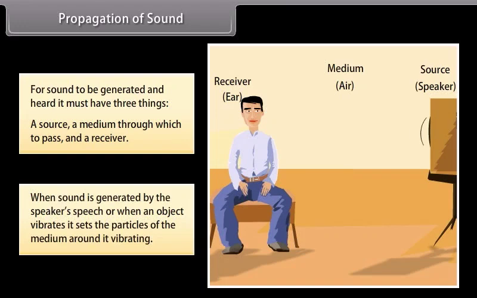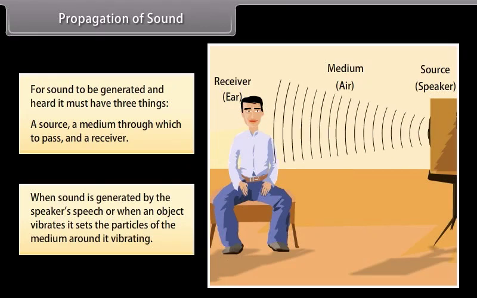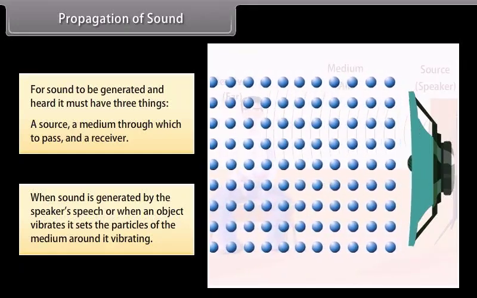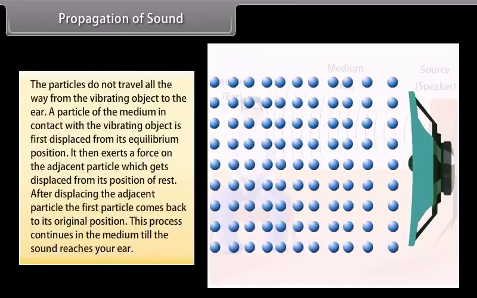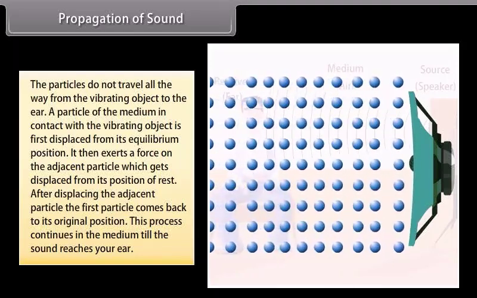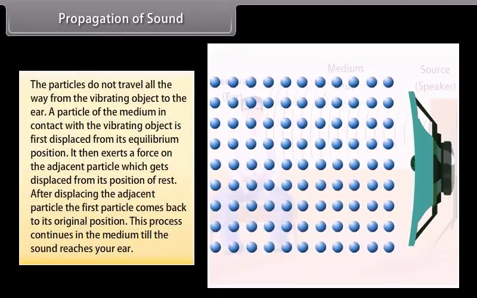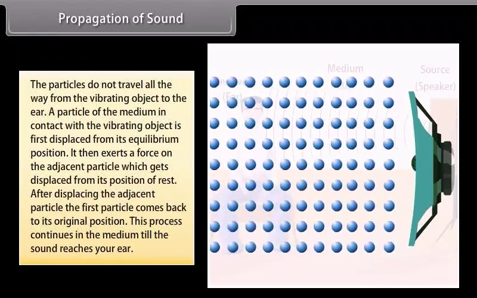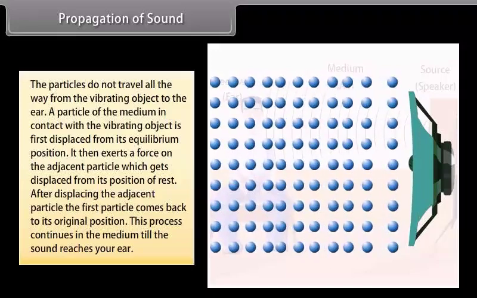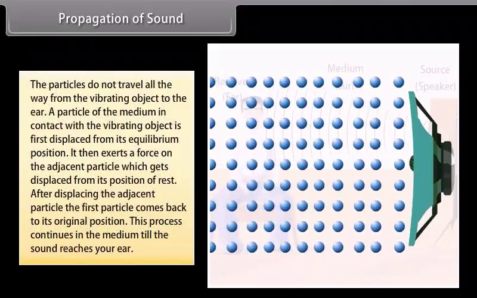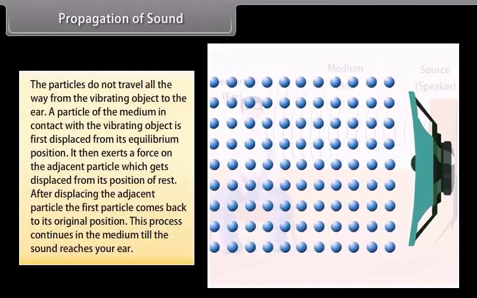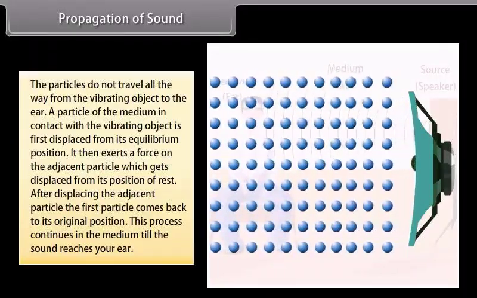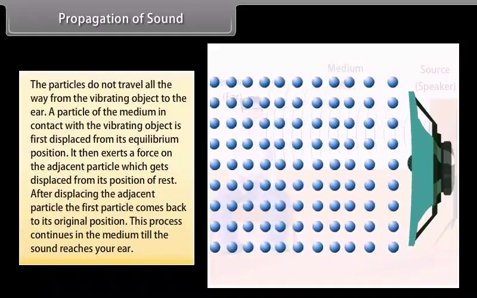When a sound is generated by the speaker's speech, or when an object vibrates, it sets the particles of the medium around it vibrating. The particles do not travel all the way from the vibrating object to the ear. A particle of the medium in contact with the vibrating object is first displaced from its equilibrium position. It then exerts a force on the adjacent particle, which gets displaced from its position of rest. After displacing the adjacent particle, the first particle comes back to its original position.